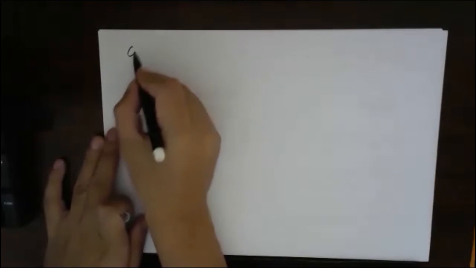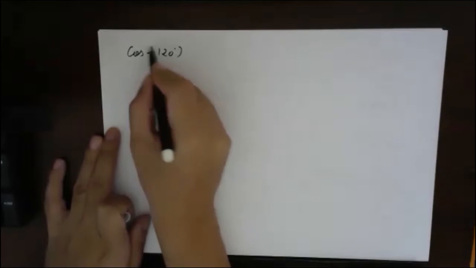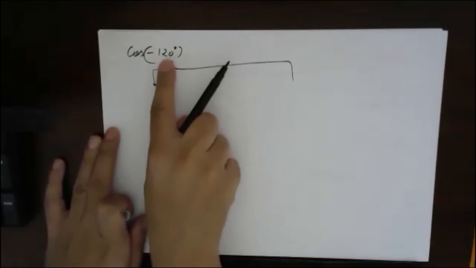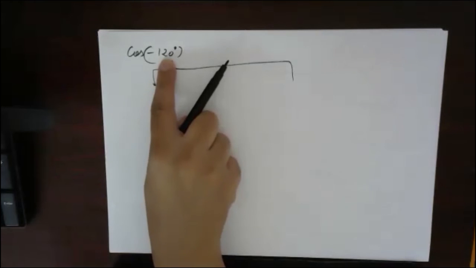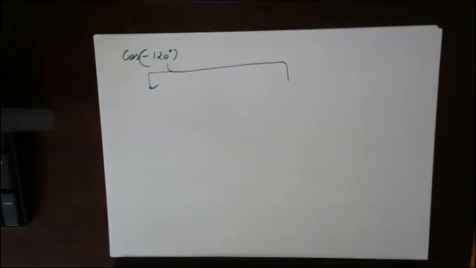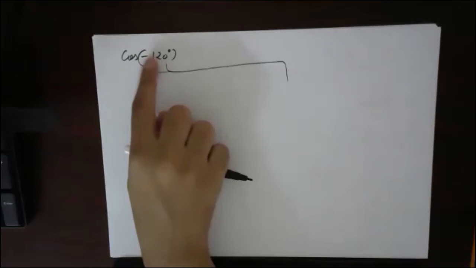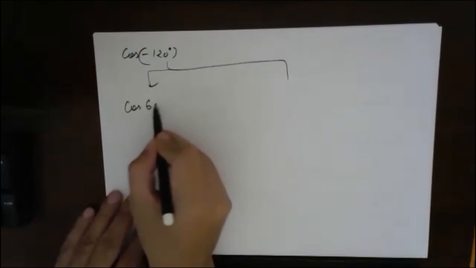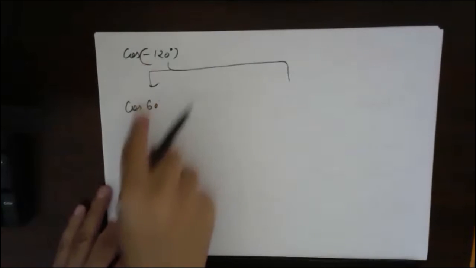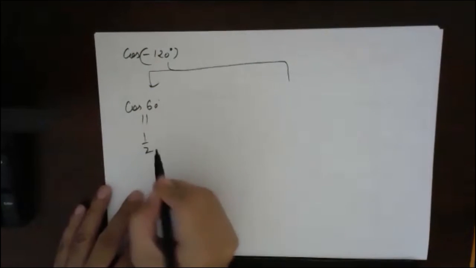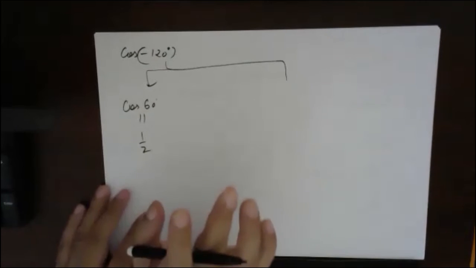Let's take cos of minus 120 degrees also. Two steps. What is the reference angle for minus 120? Tell me fast. 60. So we simply write cos of 60. What is the value? Cos 60 is 1 by 2. So this will be the value, this will be the magnitude.